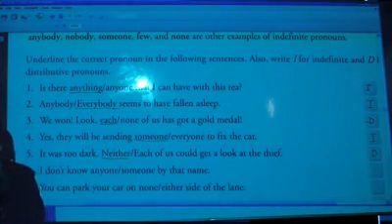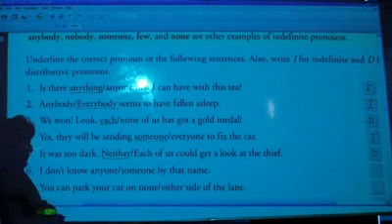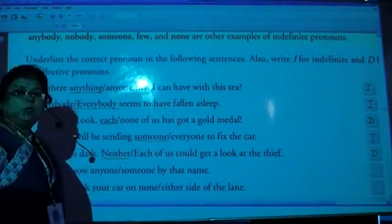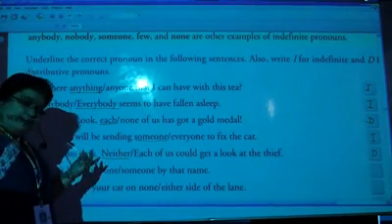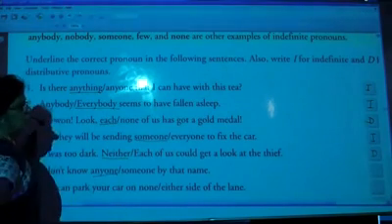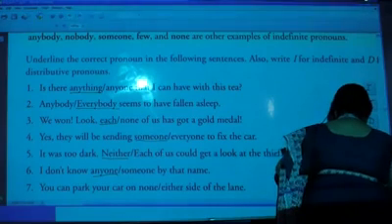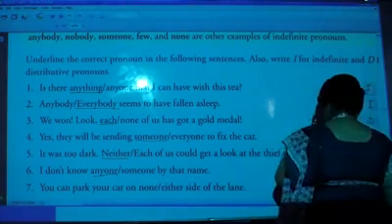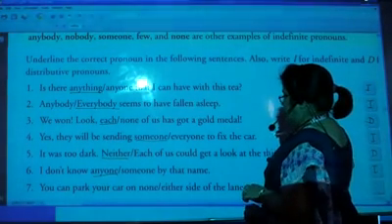Next, I don't know anyone or someone by that name. मैं किसी को नहीं जानता. किसी means anyone. Someone, koi. So here, your right answer is I don't know anyone. So this is your indefinite.